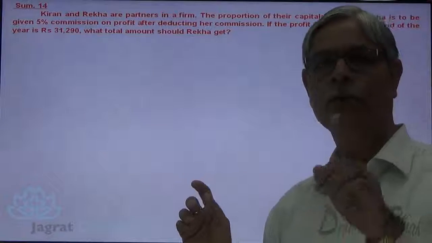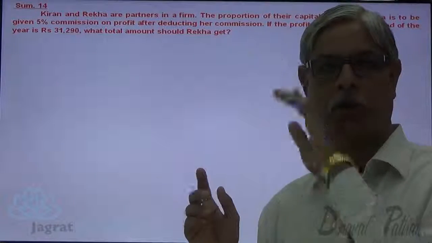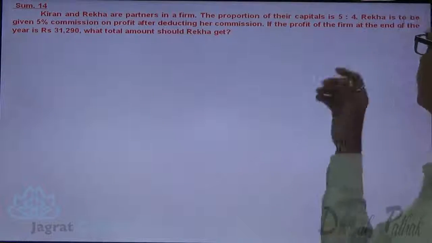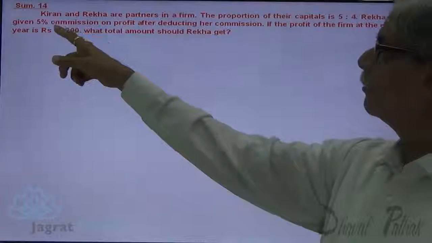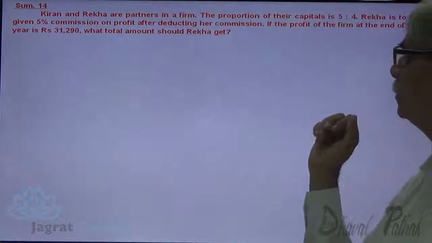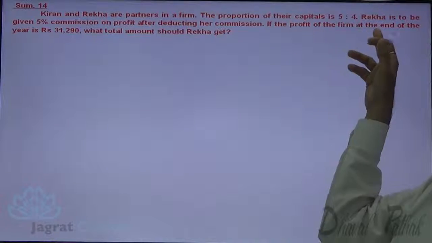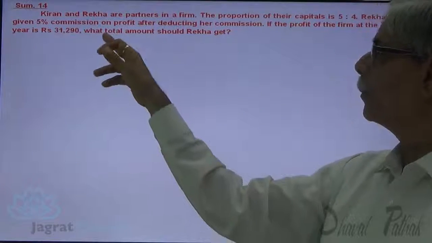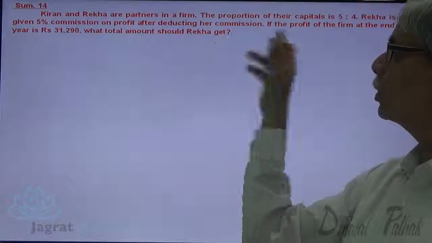Notice that you are given the proportion of capital but not the profit sharing ratio. Rekha is to be given 5% commission on the profit after deducting her commission. If the profit of the firm at the end of the year is 31,290, what total amount should Rekha get?